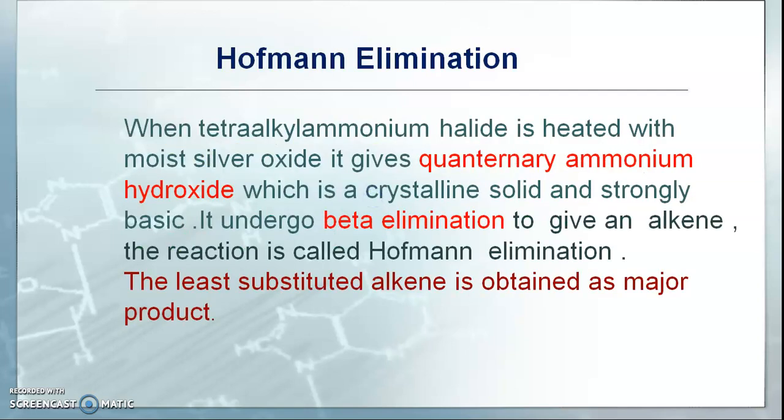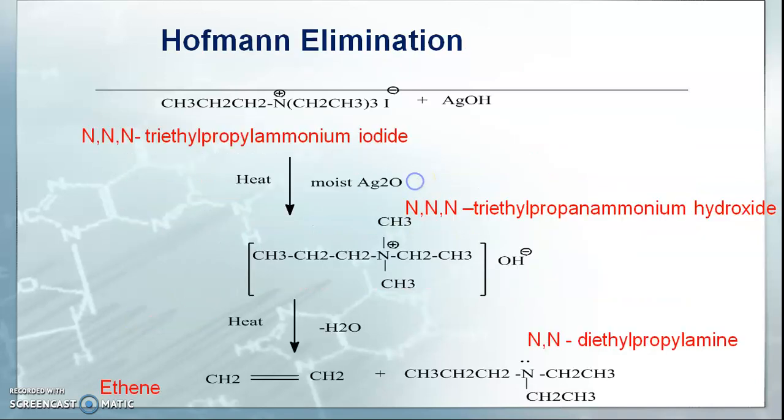Next, we see the Hofmann elimination reaction. In that, tetraalkyl ammonium halide is treated with moist silver oxide. It gives quaternary ammonium hydroxide, which is a crystalline solid and strongly basic like NaOH and KOH, which undergoes beta elimination to give an alkene. The reaction is called the Hofmann elimination. In this elimination, the key point is that the least substituted alkene is obtained as a major product.